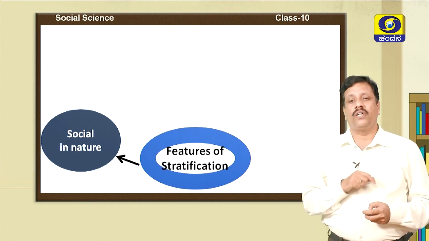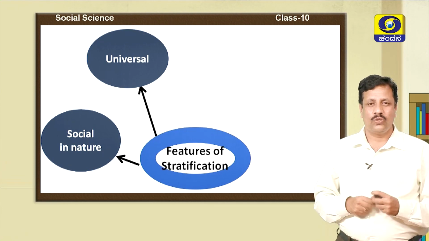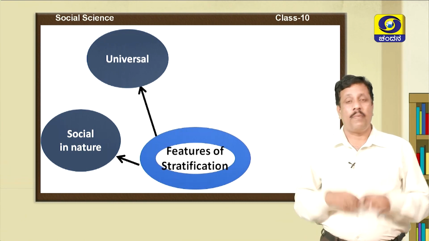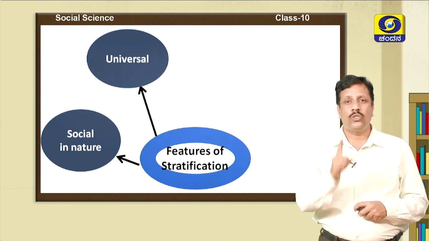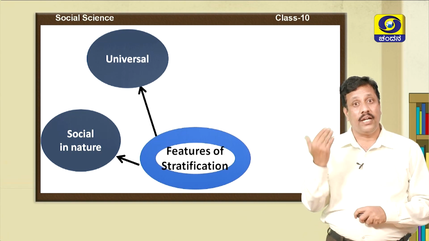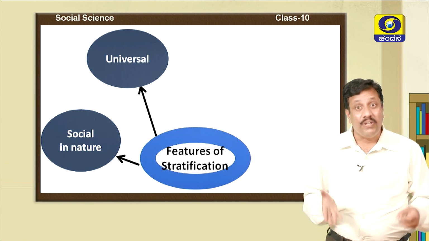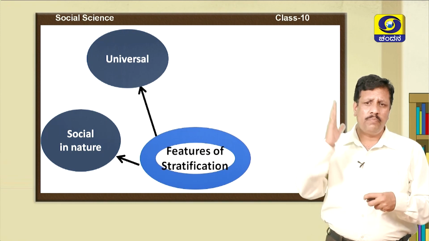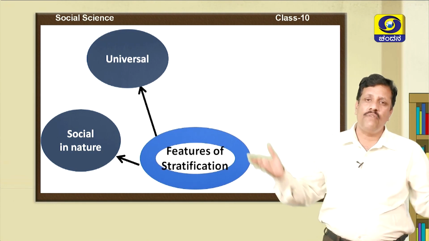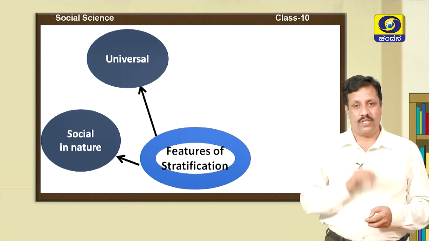The second feature of social stratification is that it is universal. So what do you mean by universal? Yes, children, you are right. Universal means present everywhere. Social stratification is present everywhere in the world. It can be seen in developed countries, in backward countries and also in developing countries. Since the birth of human societies, it is present. So, it is found everywhere in society. Social stratification is universal.